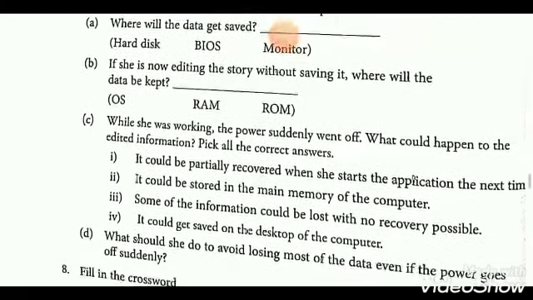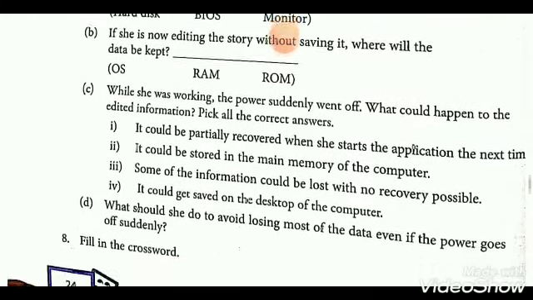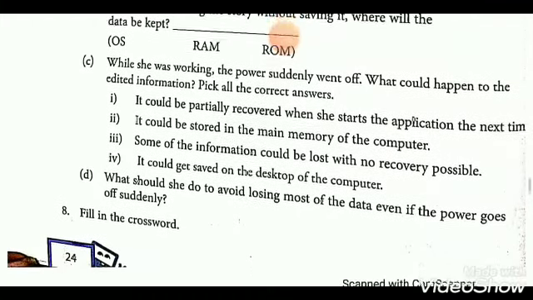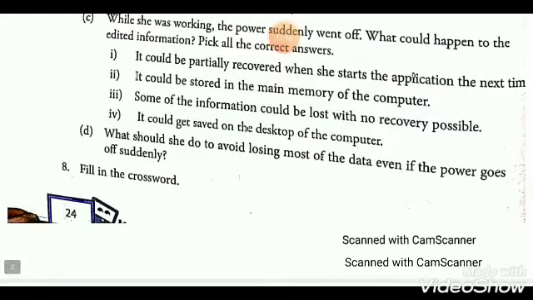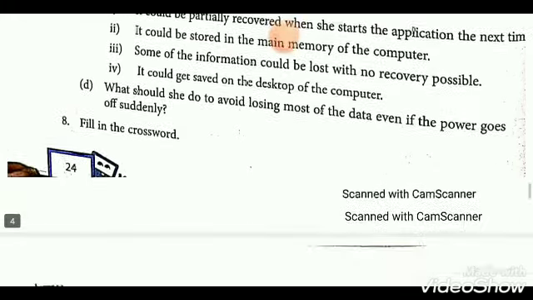So all the data is kept in RAM. While she was working, the power suddenly went off. What could happen to the edited information? Pick all the correct answers. So here you can tick on the 1st and 3rd answers.